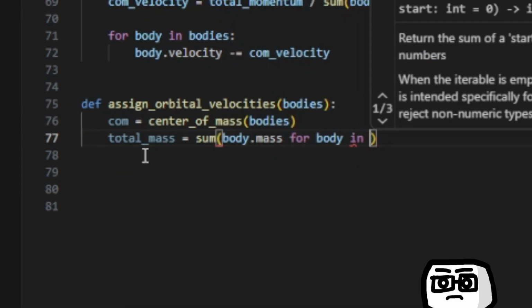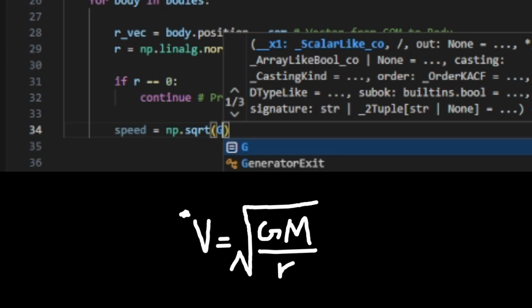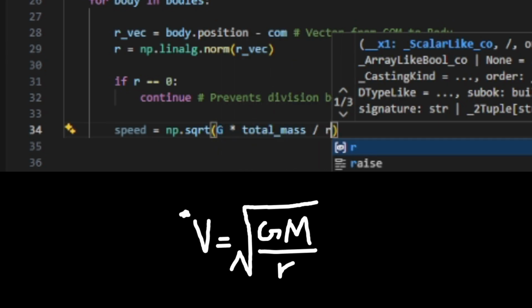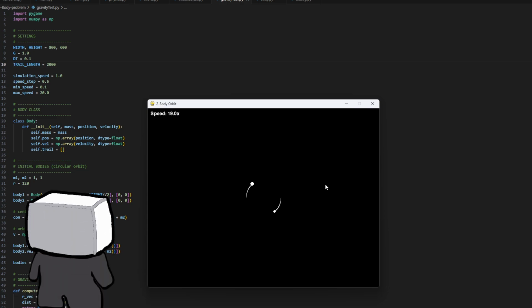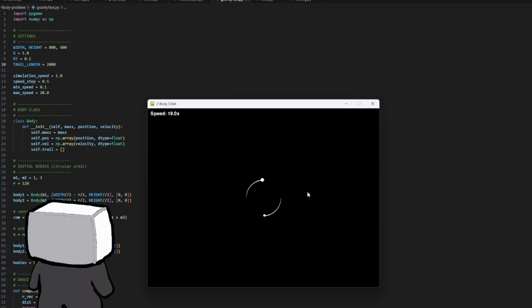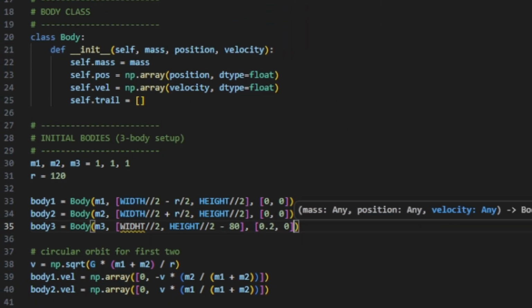For the orbits, first I create a function which calculates the center of mass of each body, and create a variable that stores the total mass of the bodies. At last, I implemented the circular orbit velocity formula, which helps us to keep the bodies in orbit. Let's see the bodies in action. Neat. Now let's add a third body and see what happens.